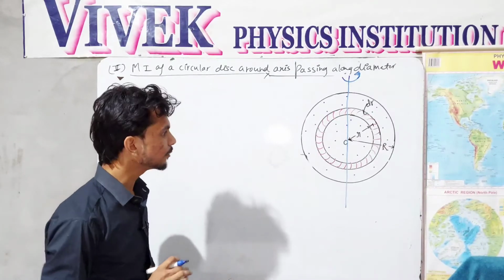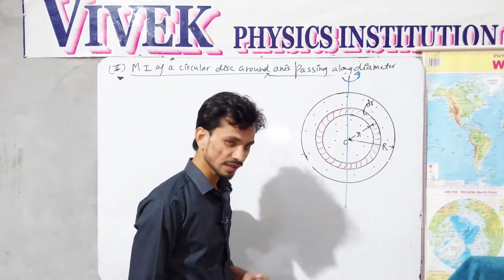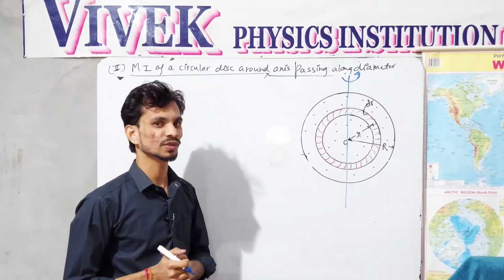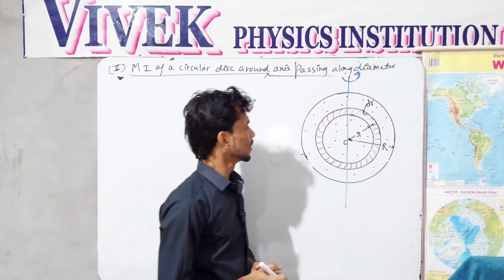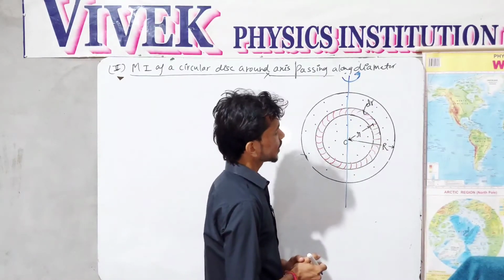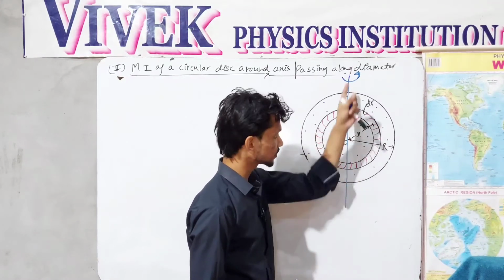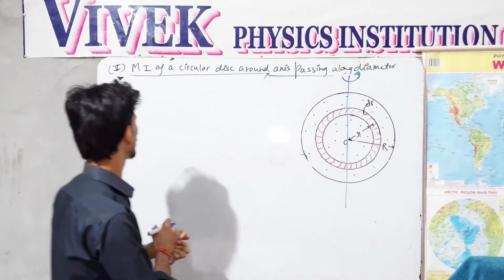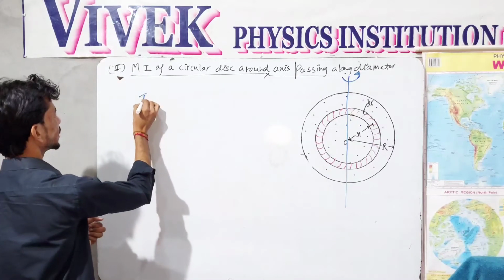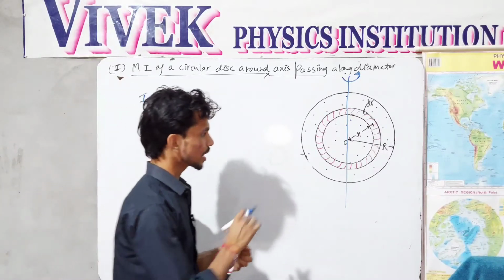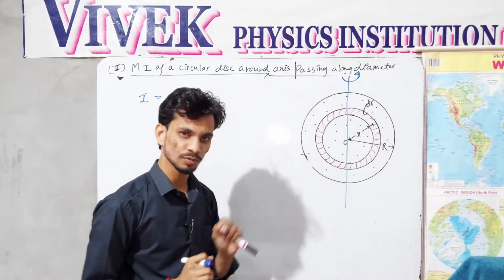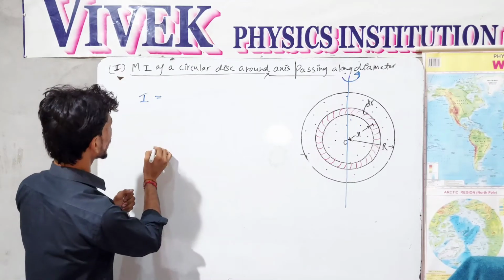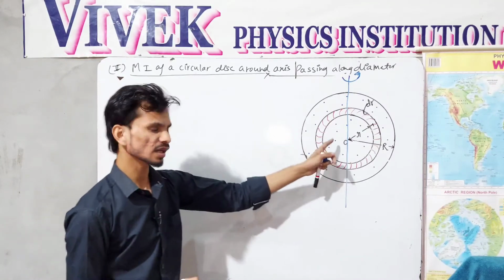And the moment of inertia in this case of the circular disk can be calculated with the help of the theorem of perpendicular axis. How? You can see the moment of inertia of this disk around this axis is nothing but, I am writing here, I around this axis of this particular ring would be the moment of inertia. I am taking the moment of inertia of this disk around the diameter.